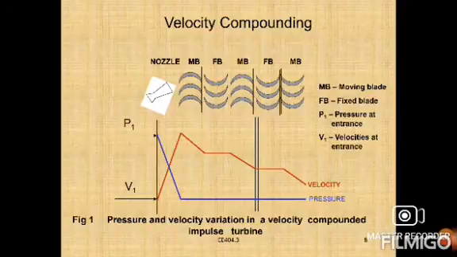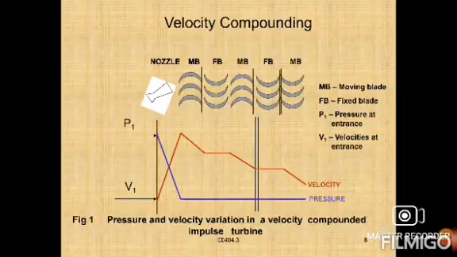The fixed blade only changes the direction of the steam and directs it to the moving blade. In velocity compounding, the steam is expanded from boiler pressure to exhaust pressure only in a nozzle and the pressure remains constant over the blades.